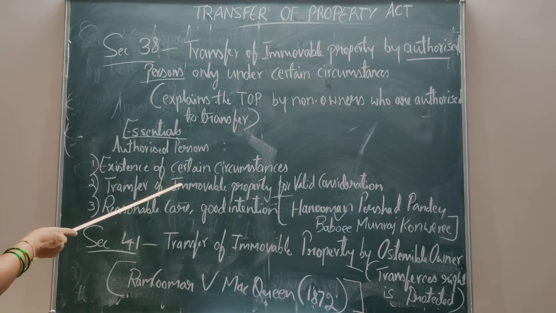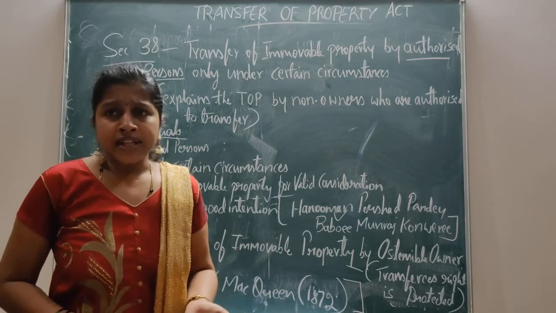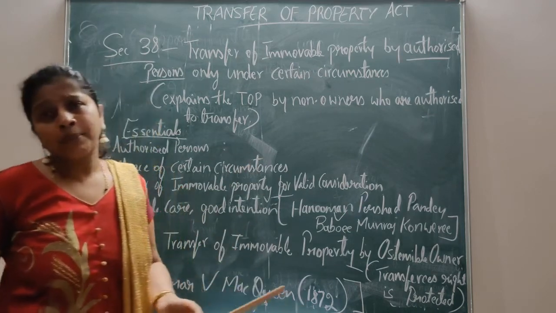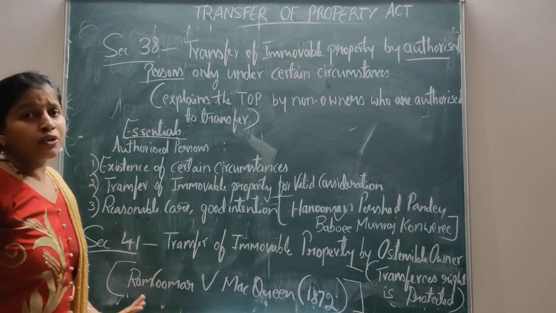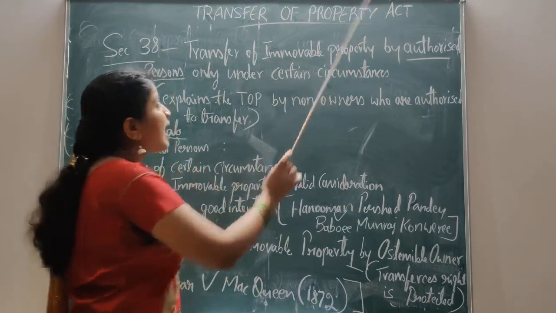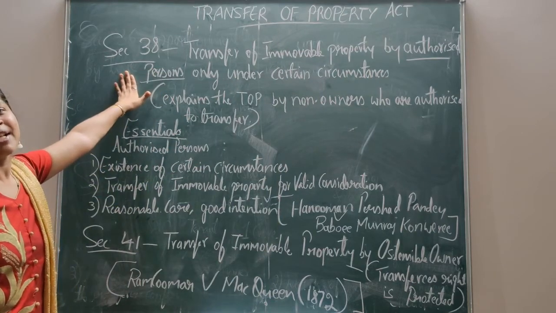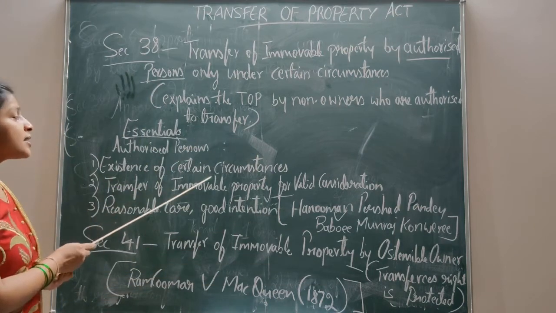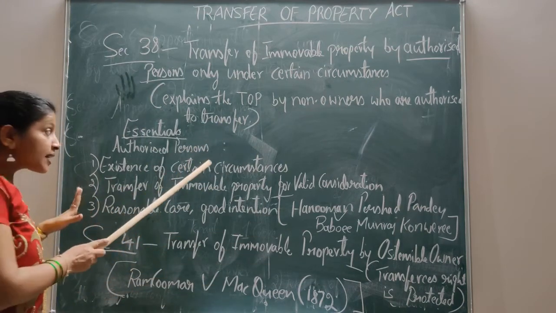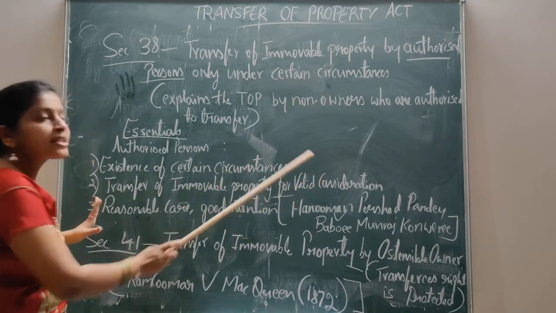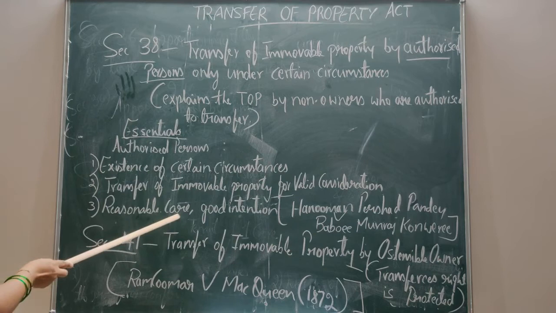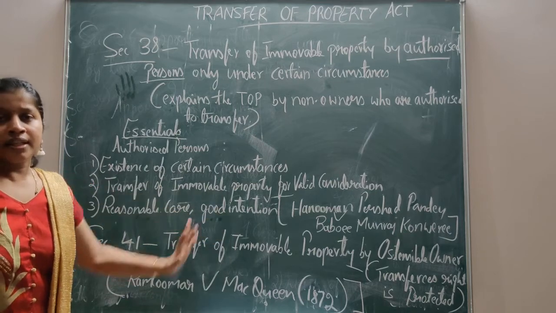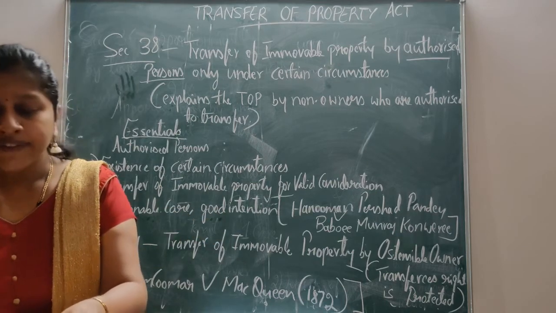This is for section 38. Any person who is the owner of the property is an absolute owner. He has all the rights to transfer the property, absolutely or conditionally, as we all know. But here, section 38 deals with the transferring of immovable property only by the authorized persons. They can transfer only under certain circumstances. It must be for valid consideration only, and it must be with reasonable care, and the authorized person must have good intention. Then he can transfer under certain circumstances. It is valid.